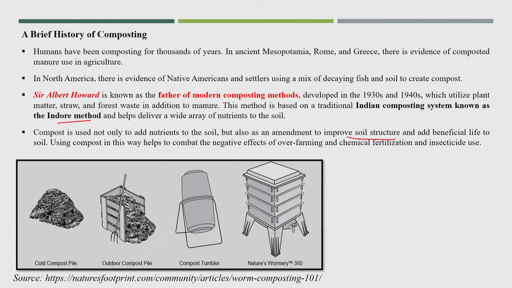Different kinds of composting processes have been used in history, like the cold compost pile, the outdoor compost pile, and even the compost tumbler, which has been used to reduce the time period of composting, and a few more technologies have come up.